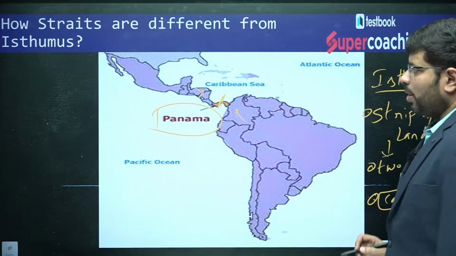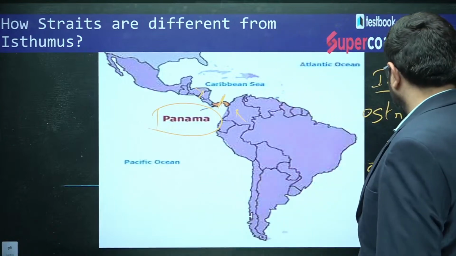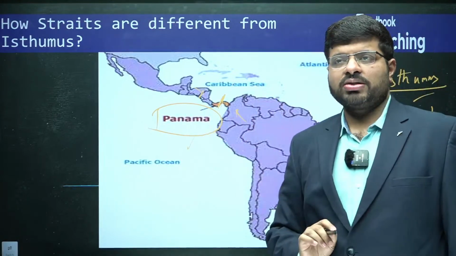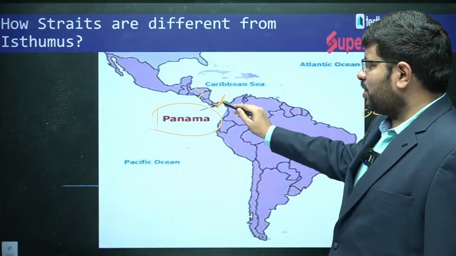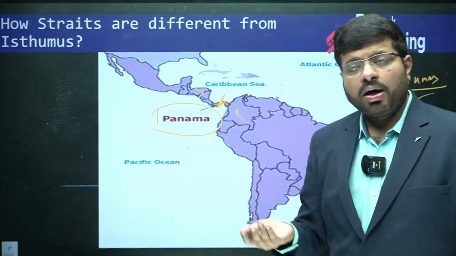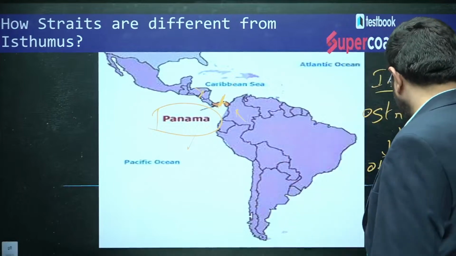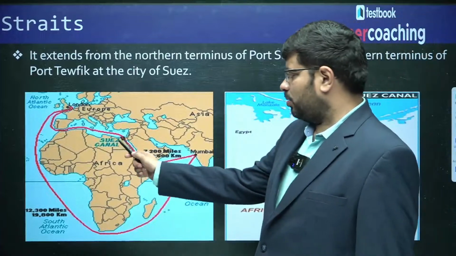So that's what an isthmus is. I would say it is a narrow strip of land connecting two major land masses, surrounded by oceans. Because it's a narrow strip of land, through it you will have the Panama Canal. You can develop canals, for example the Suez Canal, which you all know is very popular.